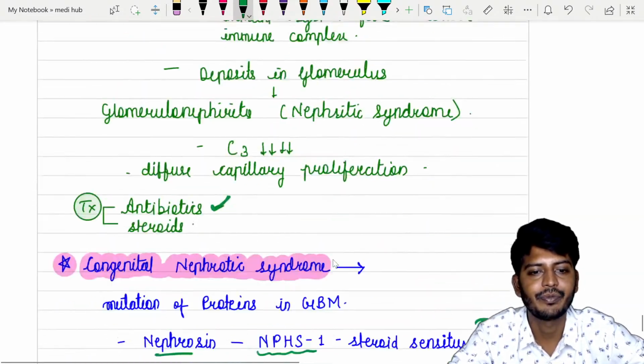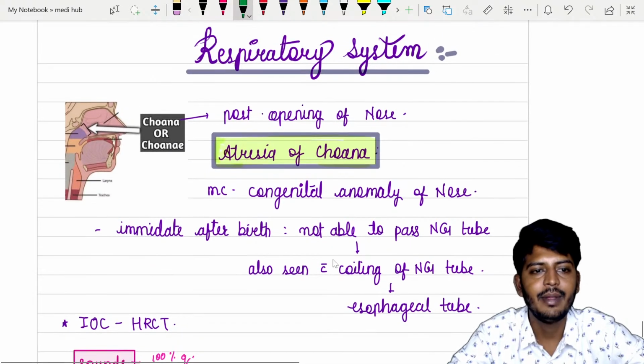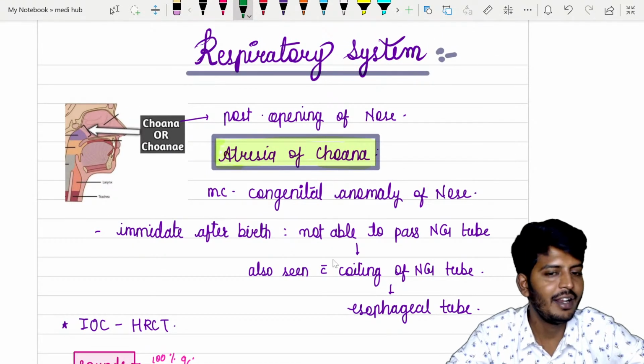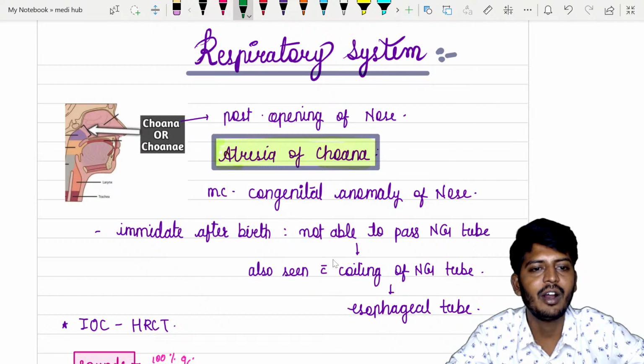Okay, so these are the points you must know from your kidney. Okay, then let's go to the respiratory system. In the respiratory system, a lot of it you studied from the ENT, but I will talk about it a little bit.